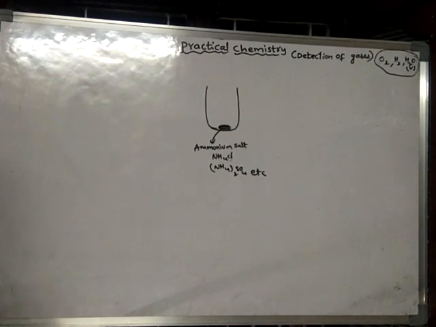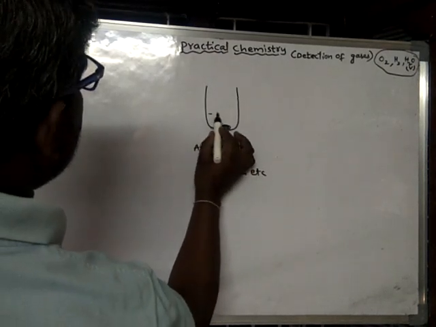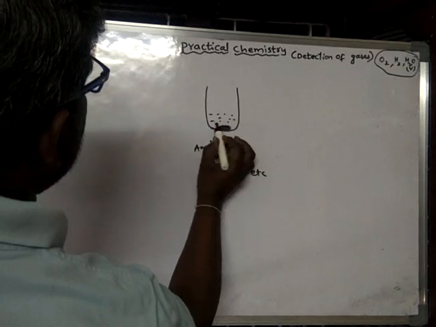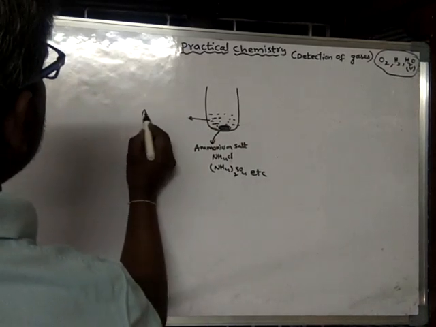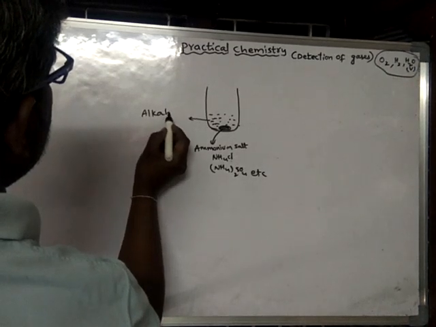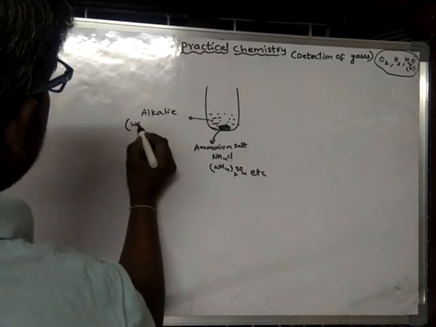When these salts are made to react with alkali, what is an alkali? Alkali means water soluble base.